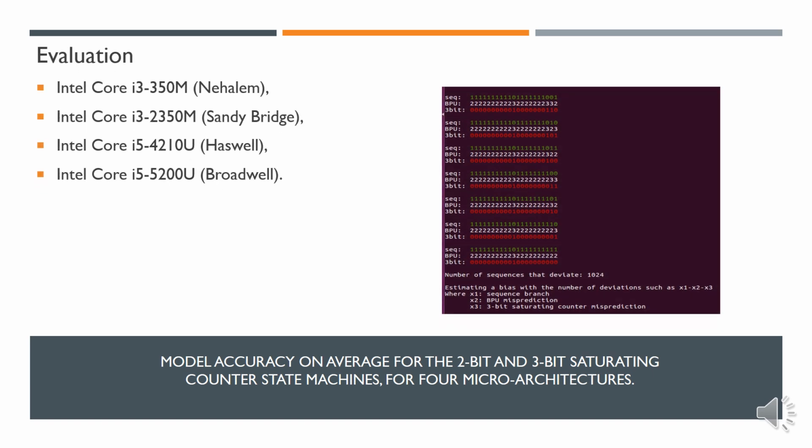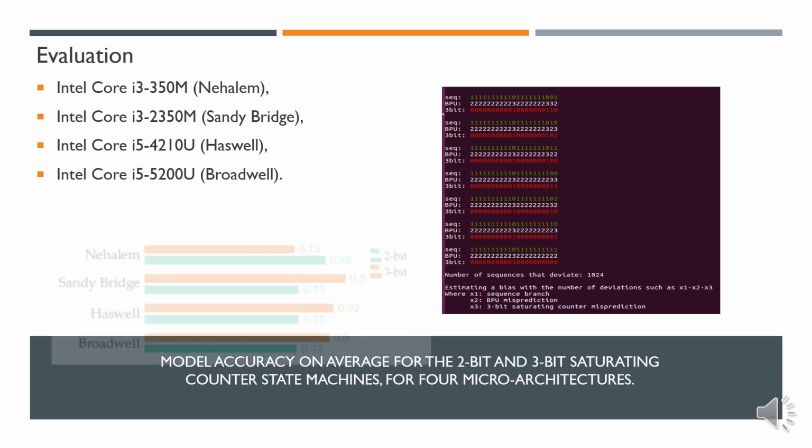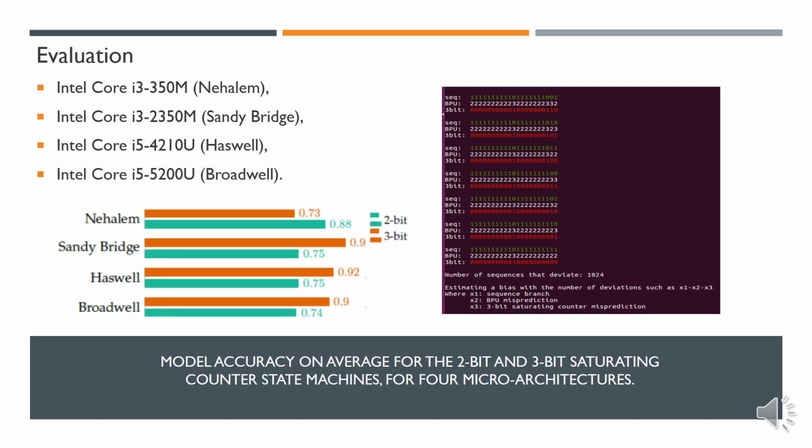After observing several sequences of branches, we find that the 2-bit saturating counter does not seem to model well the actual branch predictor for the recent microarchitectures. Rather, we observe that the 3-bit saturating counter seems to be a better model. The figure shows the accuracy of 4 different microarchitectures.